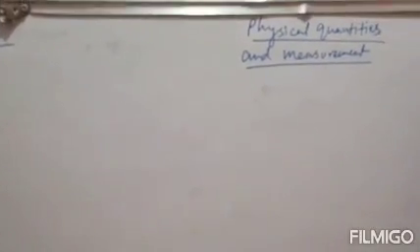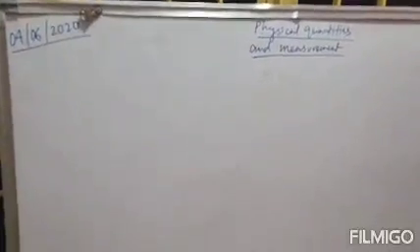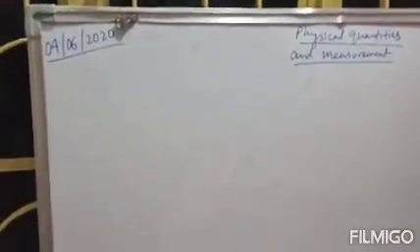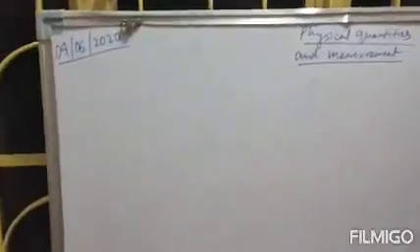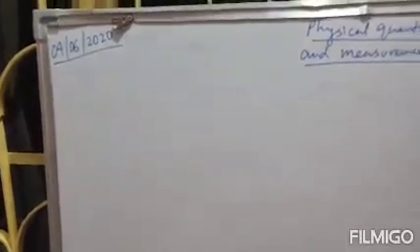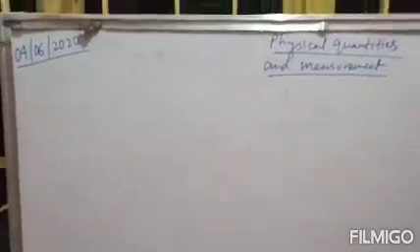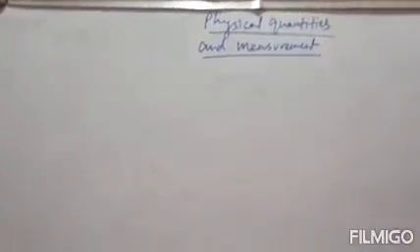Good evening, students. Today we will start the first chapter of your physics, that is physical quantities and measurement. This is the first chapter of physics, and this is the first lesson of this chapter. This chapter comprises different physical quantities, how we measure those quantities, the different techniques of measuring these quantities, and their various units, smaller units and bigger units, and all these things we will cover in this lesson.